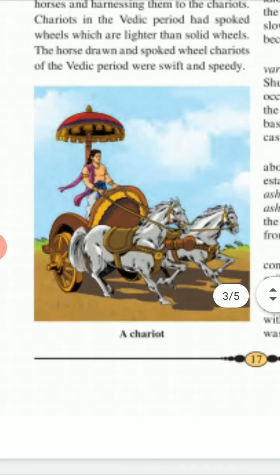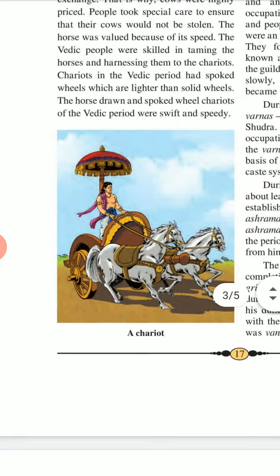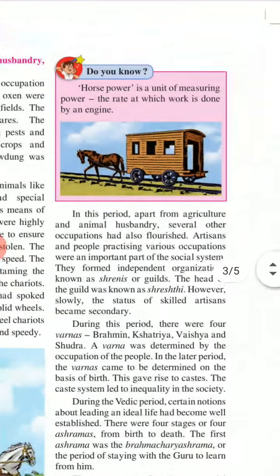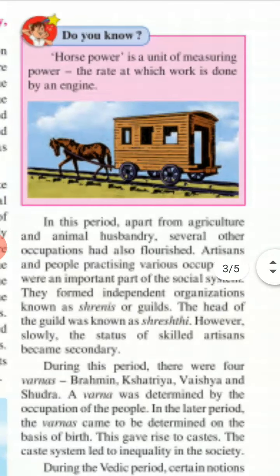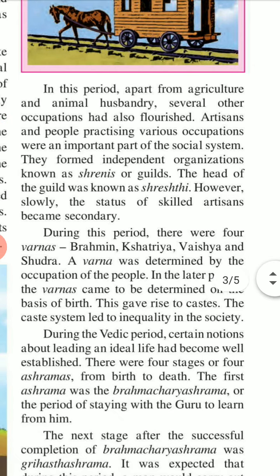You can see the chariots in this picture. Here the horse is drawn and the chariot gets swift and speedy. Do you know? Horsepower is a unit of measuring power, the rate at which work is done by an engine.